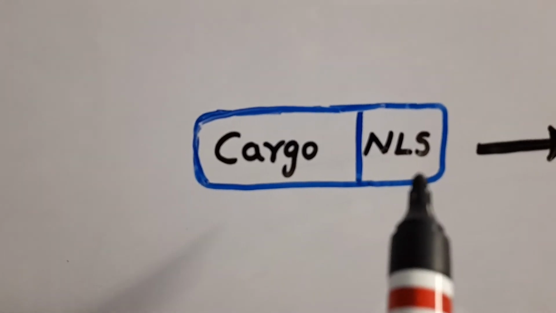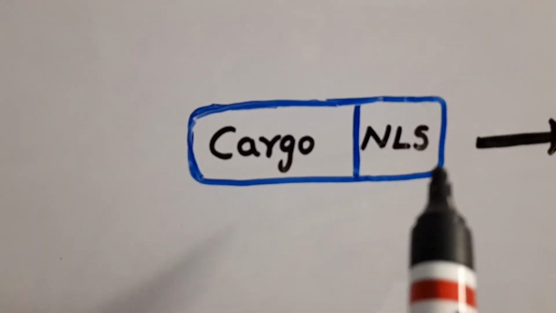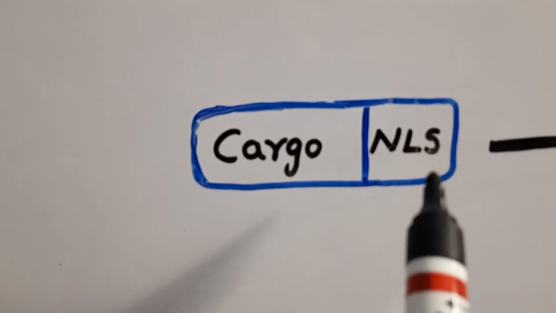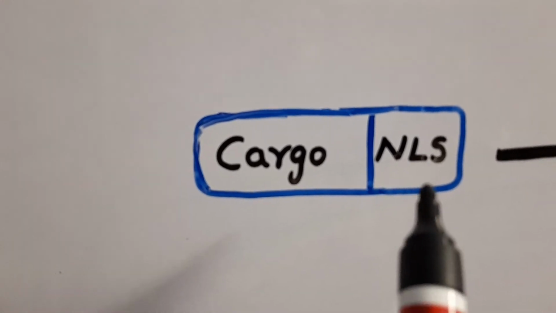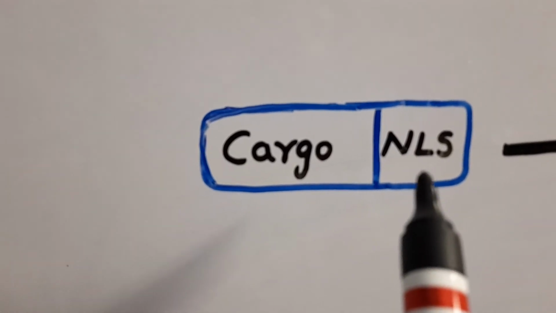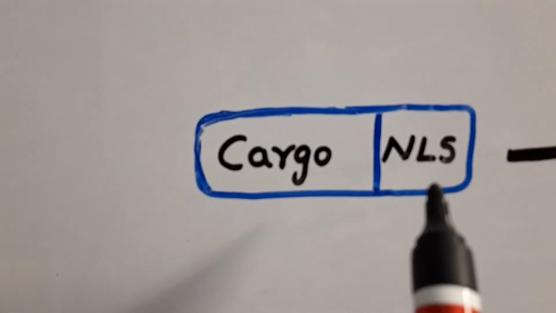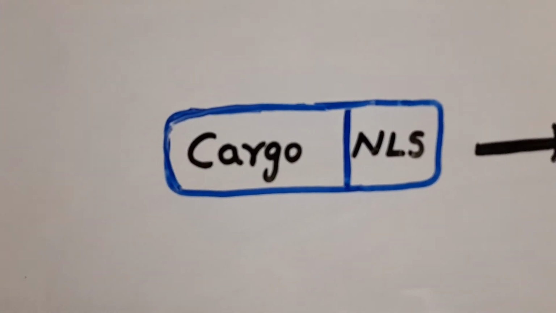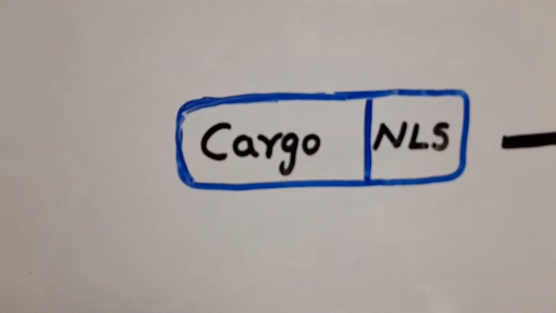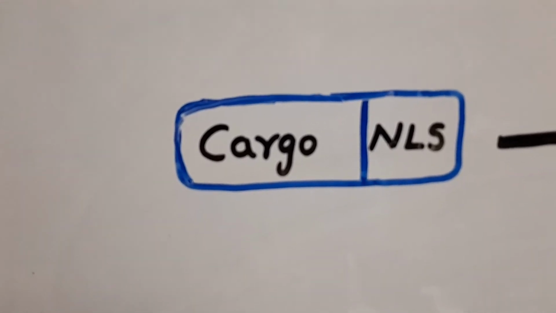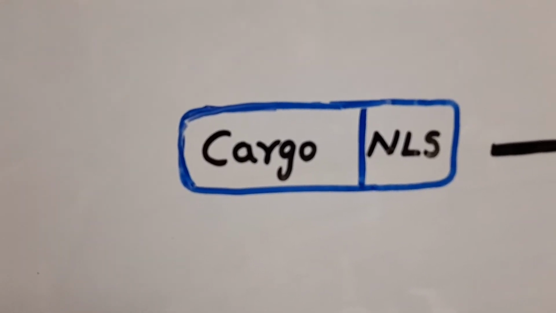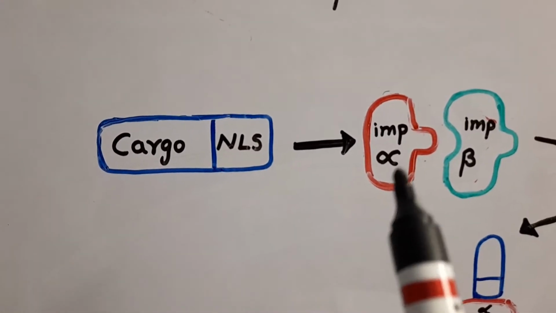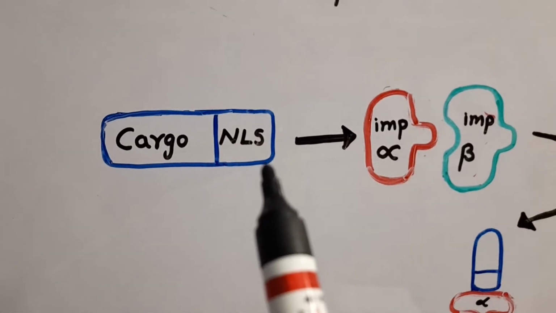At the C terminus of this protein, a specific sequence is present, that is a nuclear localization signal or sequence. In this protein sequence, positively charged lysine and arginines are present. Generally, NLS is rich in positively charged amino acids like lysine and arginine. NLS is bound by importins. NLS acts as a tag.